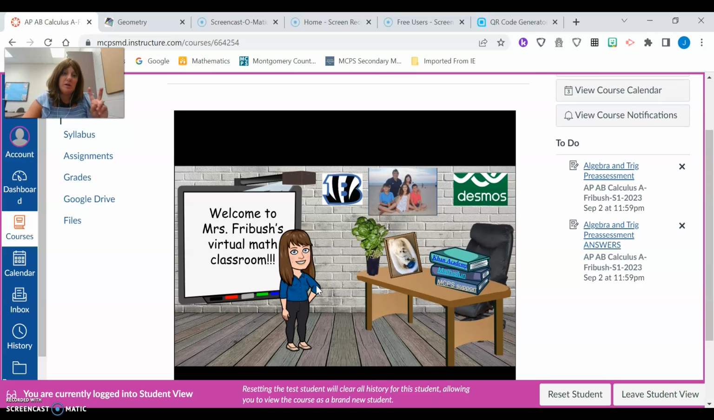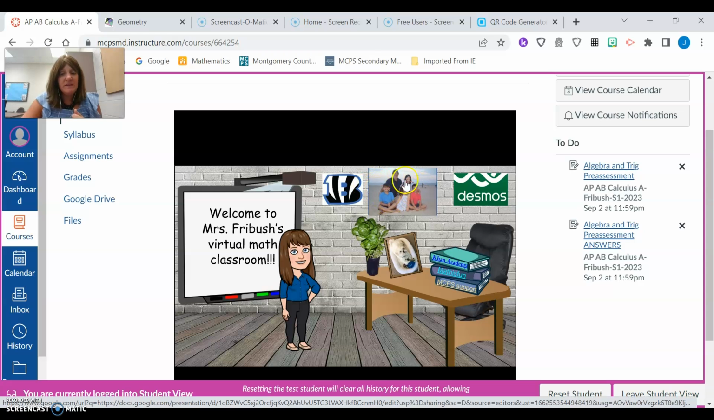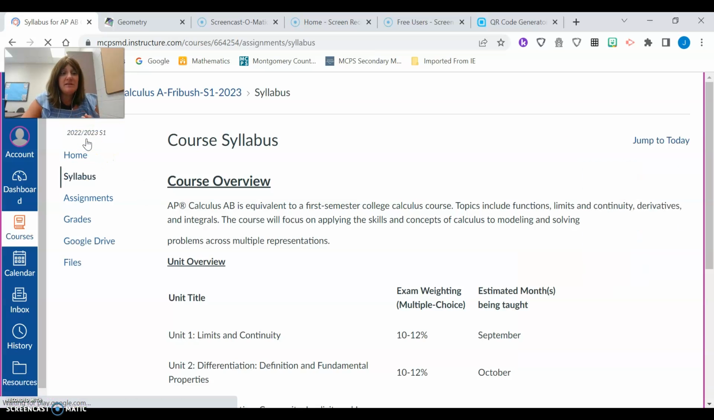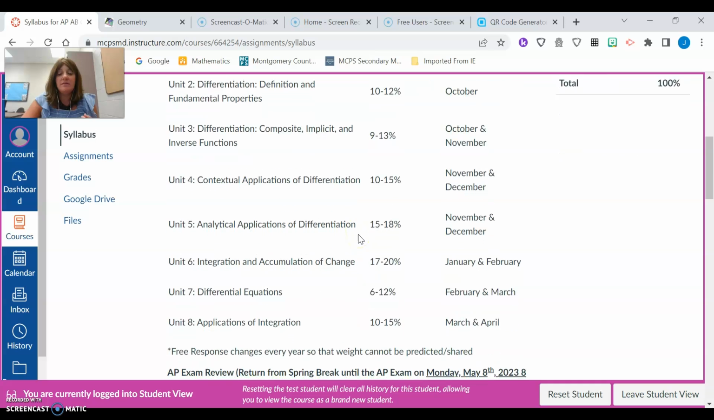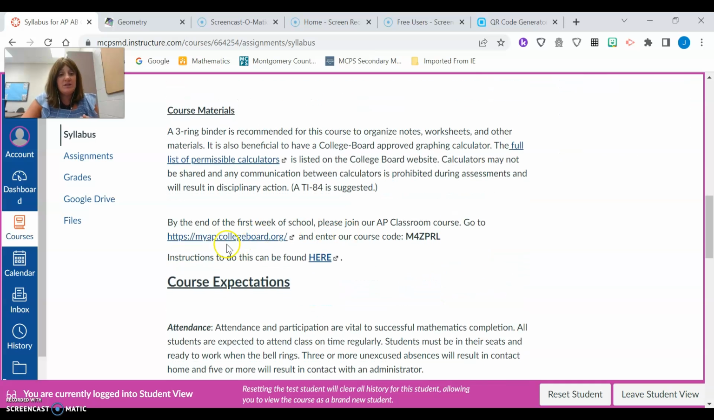This is my virtual math classroom. This takes you right to Blake's website. This is just a little about me slide. Mr. Freibush is my husband, the athletic director here. There's a Desmos link there, so if students don't have graphing calculators at home, they can also use the Desmos app. Khan Academy, Math Is Fun, and MCPS supports are there as well. The syllabus is linked there as well. And joining our classroom is really big. As far as that calculator approval list, it's right there. It'll take you right to the College Board website.